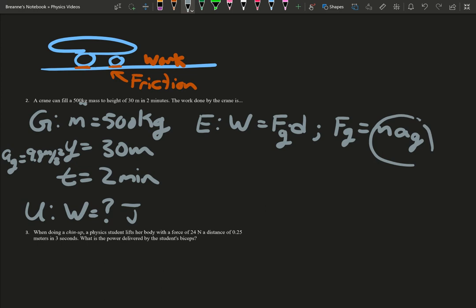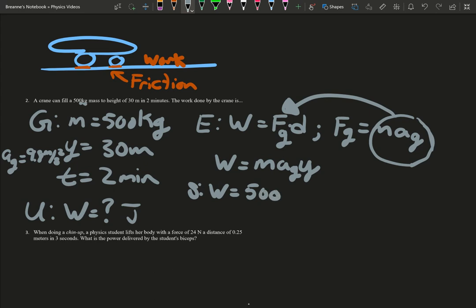So we can take that, plug that in, and so we get that work equals mass times acceleration due to gravity times our distance. Well, in this case, our distance would be our height. So that's basically our work equals our potential energy, because it's gaining potential energy as it goes up. So now we just substitute. So we're looking for work. The mass is 500. We know acceleration due to gravity is 9.8. And the height is 30 meters. So this 2 minutes, that is just extra information.